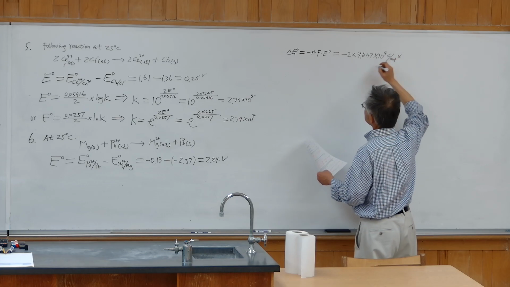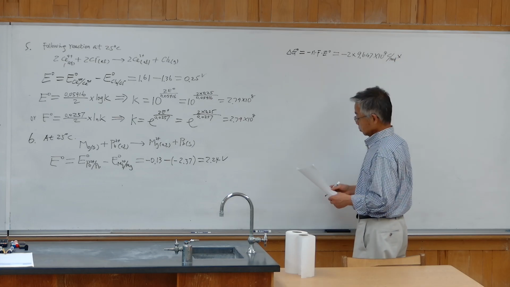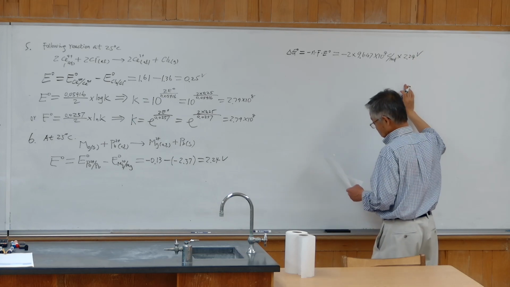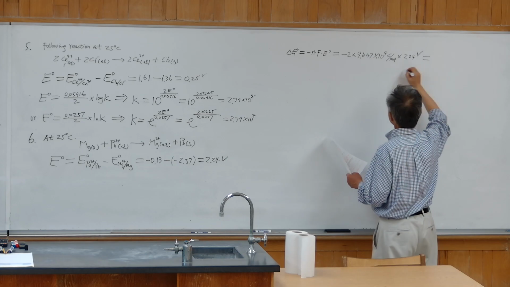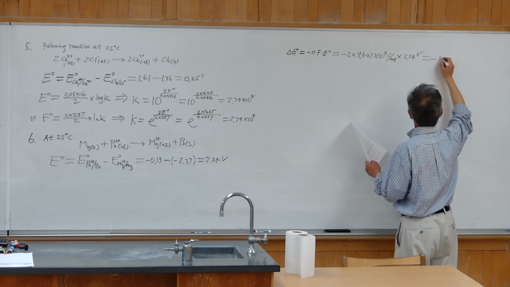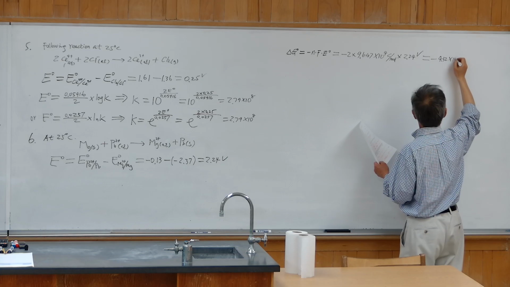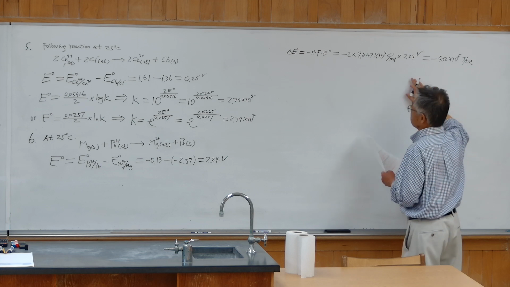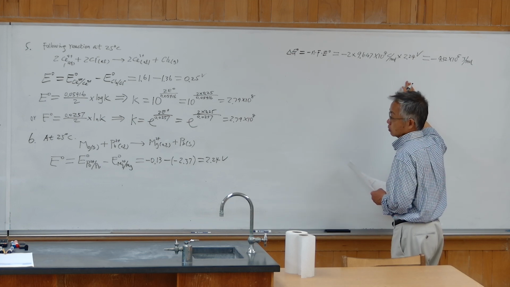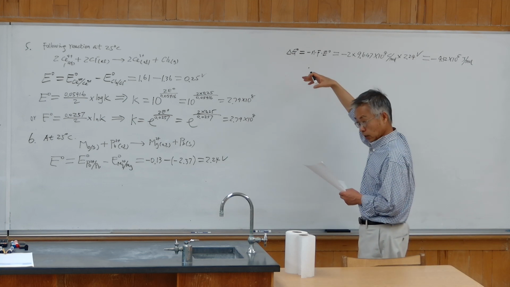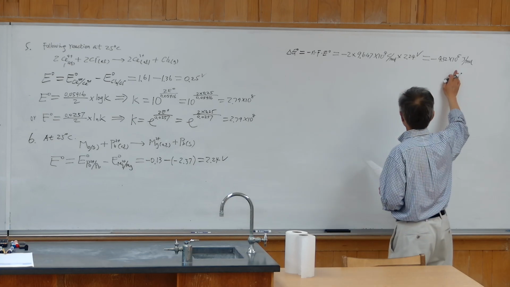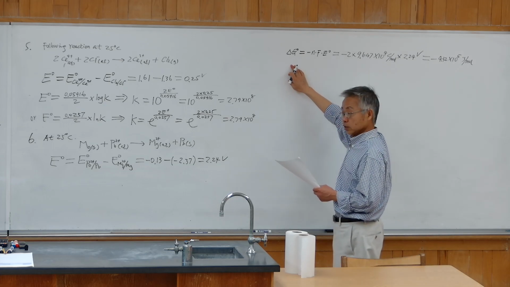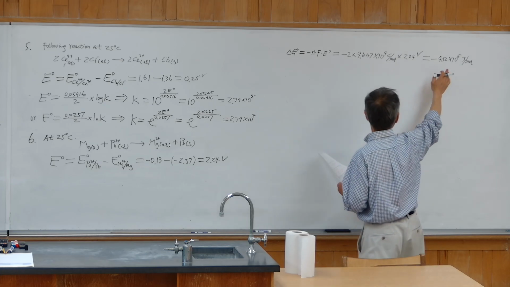And E0 we just calculated, 2.24 volts. Use your calculator, you can easily get negative 4.32 times 10 to the 5th power. Coulomb times volt is joule, so joule per mole. Gibbs energy change is energy, so the unit is joule. Even if you don't know coulomb times volt is joule, Gibbs energy is energy, and the energy unit is joule.